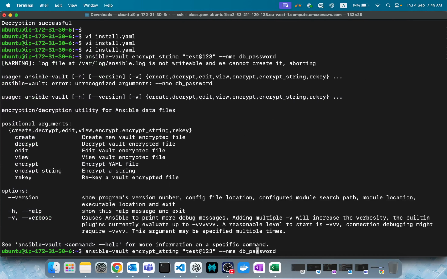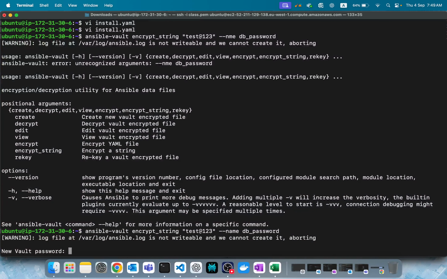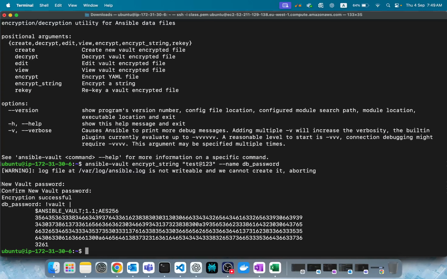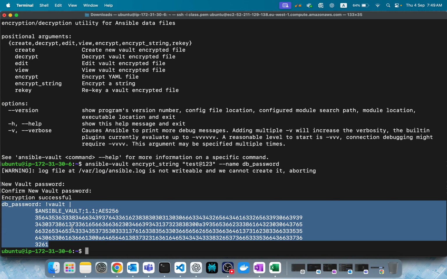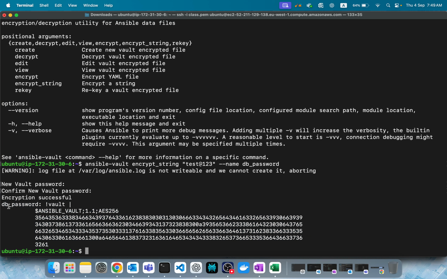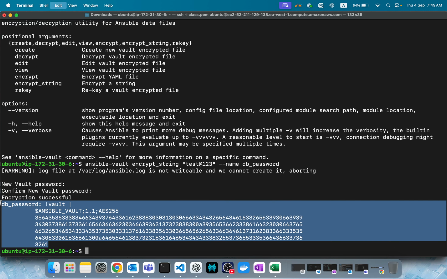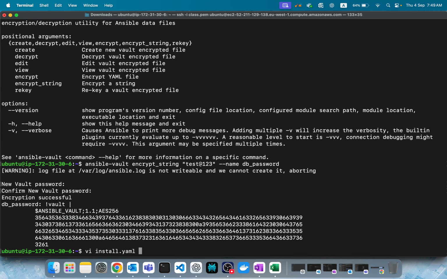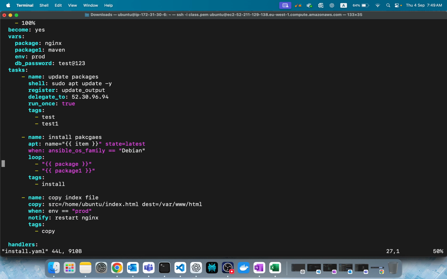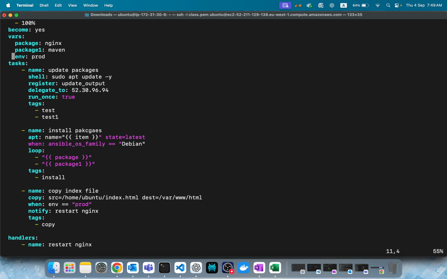Obviously wrong because I gave the spelling wrong. See, it's asking for a new vault password. Obviously, I'm setting a new password. See, this you can use in the Ansible playbook. Obviously, right? db_password and the value like this one. Copy it simply, paste it, remove this existing one, and of course paste it.